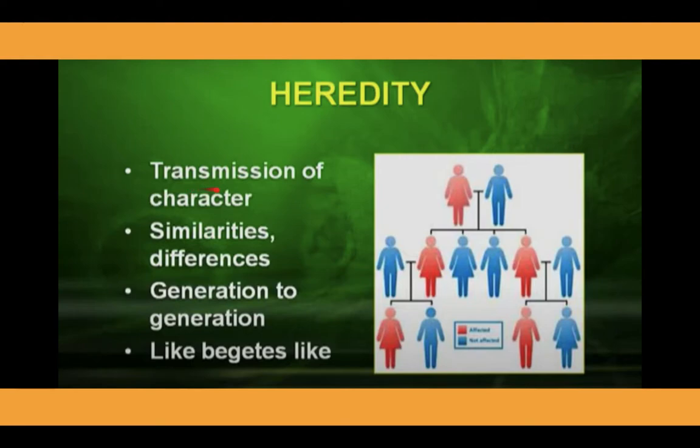Heredity is related to the transmission of characters from one generation to another, and to the similarities and differences among individuals of the same species that are transmitted from generation to generation, like begets like.